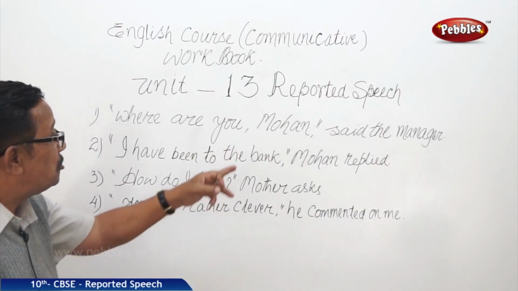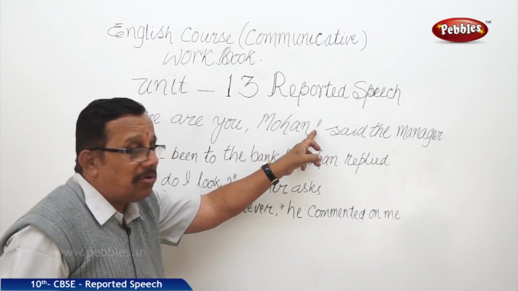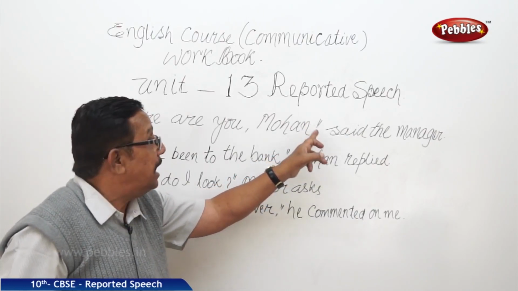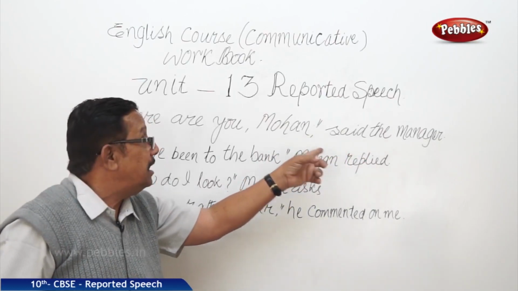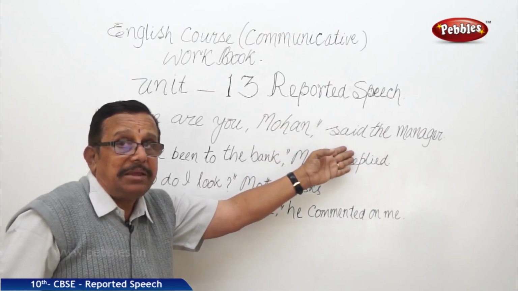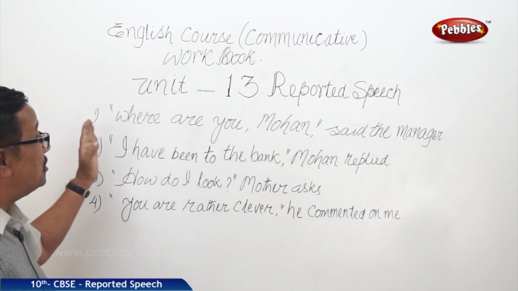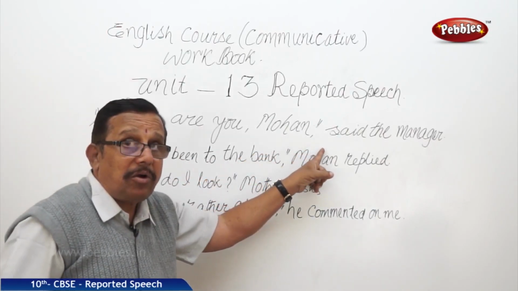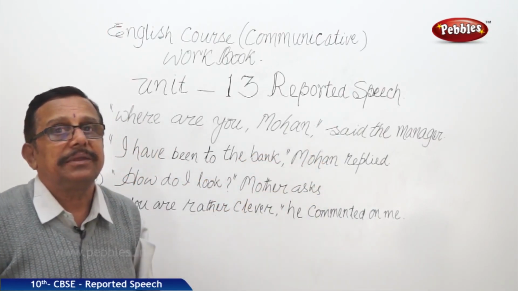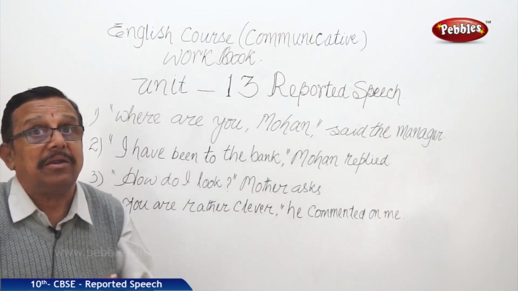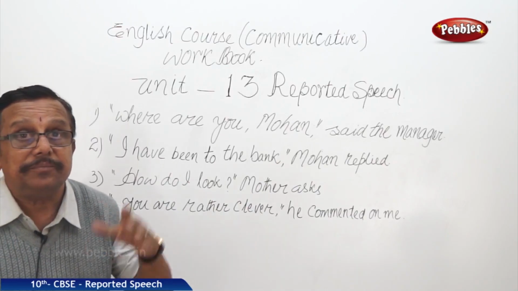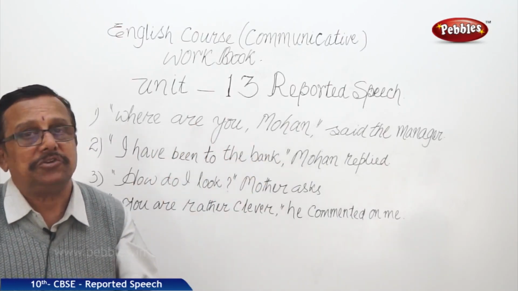After that there should be a comma, a question mark or a full stop, and then it is closed. If it is "said," it will be a comma. And if it is "the manager said," it will be a full stop or a question mark here.